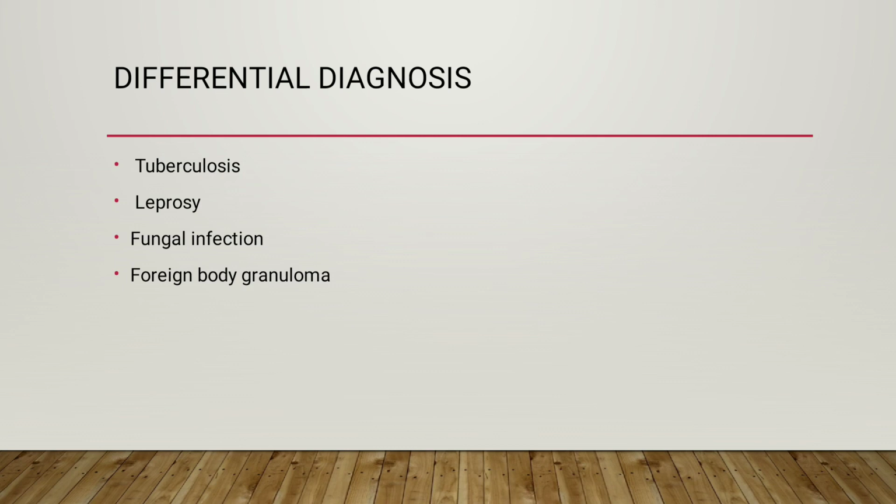These are the few granulomatous lesions which should be ruled out: tuberculosis, leprosy, fungal infection, foreign body granuloma. For tuberculosis, the special stain for acid fast bacilli, that is Ziehl-Neelsen staining, when done, shows positivity if it is tuberculosis. For leprosy, the Fite-Faraco test done for lepra bacilli gives a positive result if it is leprosy. For fungal infection, fungal stains like PAS and GMS will be positive. And for foreign body granuloma, there will be a history of foreign bodies like sutures and other materials.